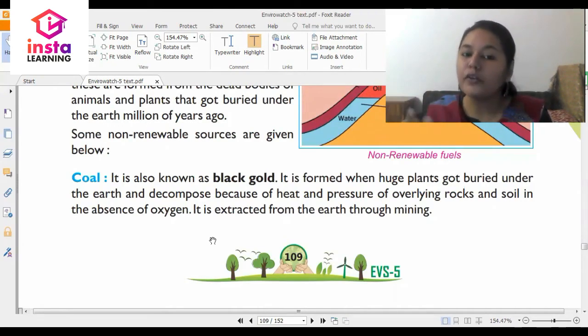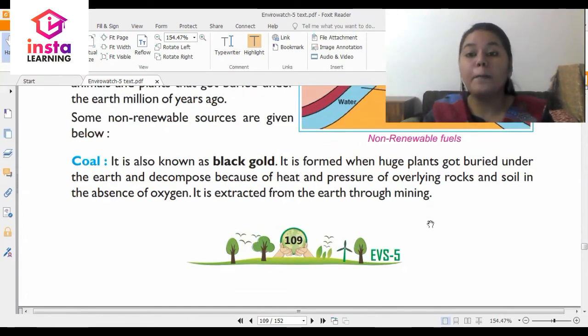So the first non-renewable source is coal, which is also known as black gold. It is formed when huge plants got buried under the earth and decomposed because of heat and pressure of overlying rocks and soil in the absence of oxygen. It is extracted from the earth through mining.